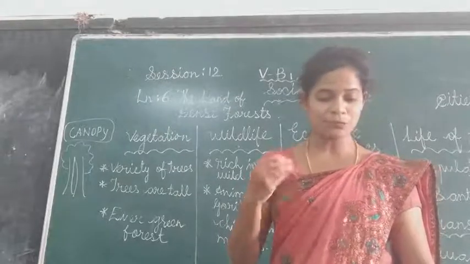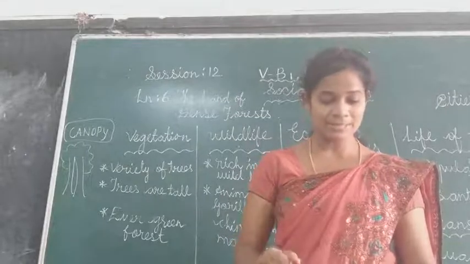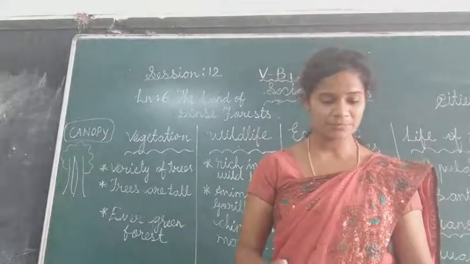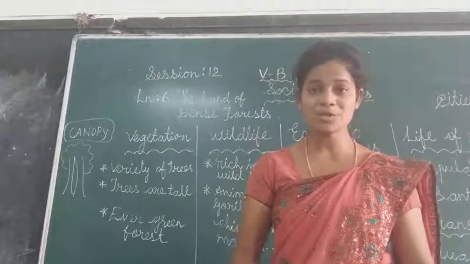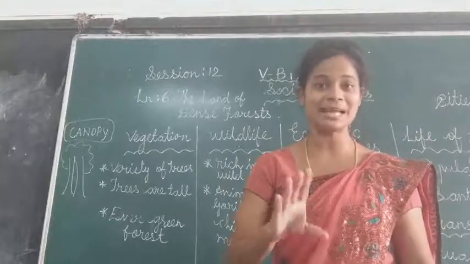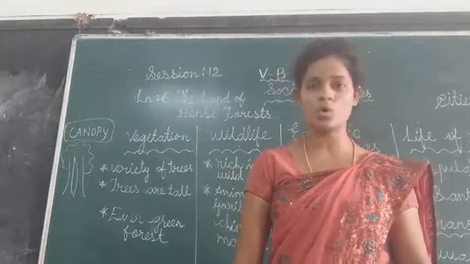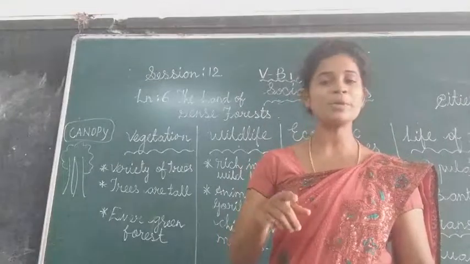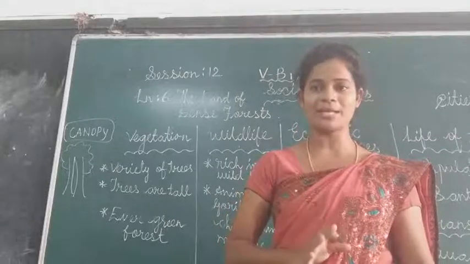They also find lions, cheetahs, giraffes, and buffaloes living in the grassland. Now, do you all remember the animals that I have listed? This is about the wildlife.